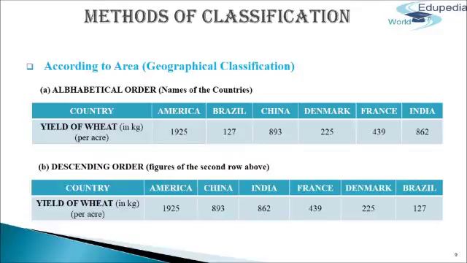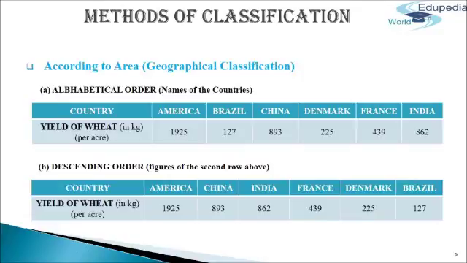Let us see the following example. In table A, the countries are written in the alphabetical order and the yield of wheat in kg per acre is given. America 1925, Brazil 127, China 893, Denmark 225, France 439 and India 862.